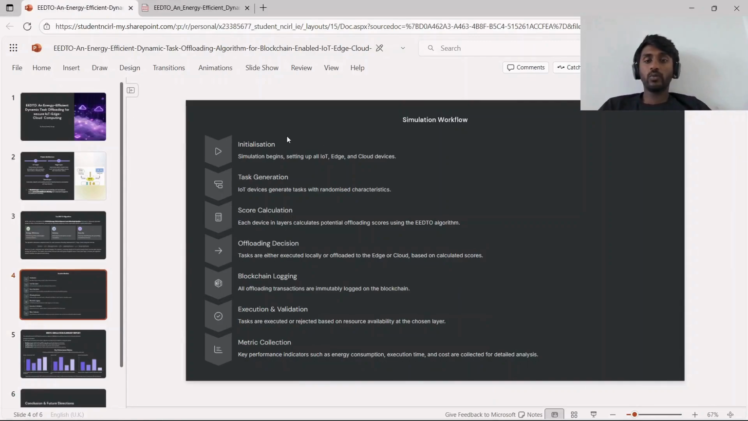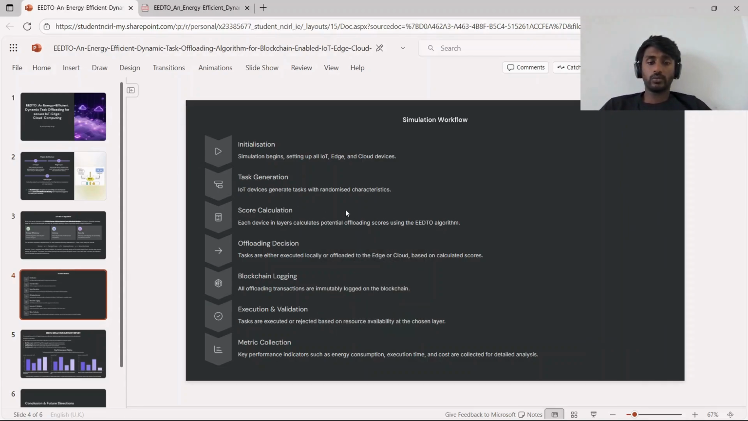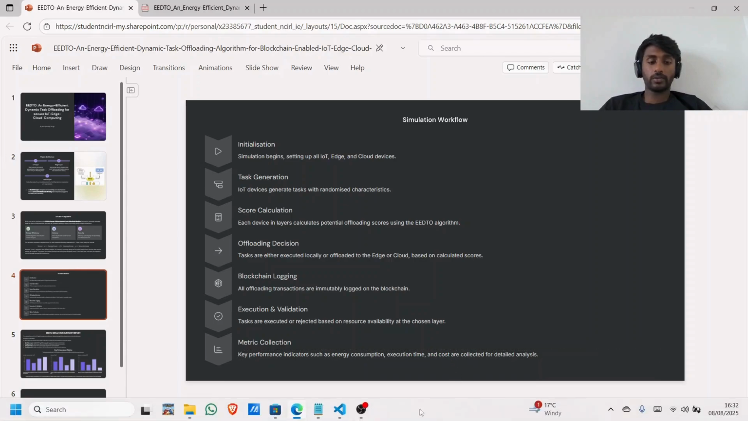Next is the simulation workflow. Here we can see the entire workflow of the simulation. First, the server initialization is done. Next, tasks are generated using random characteristics. Third, the scores are calculated using the EEDTO algorithm. Fourth, the offload decision is taken based on the scores. Fifth is the blockchain logging for every offload transaction. Execution and validation of the tasks on each layer is done, and the metrics are calculated for the detailed